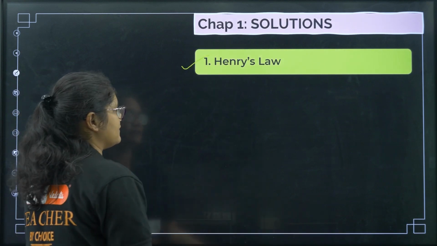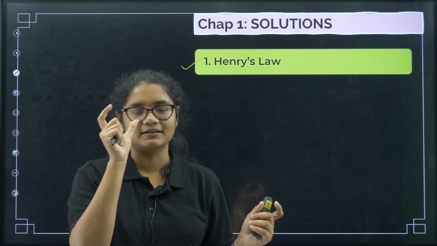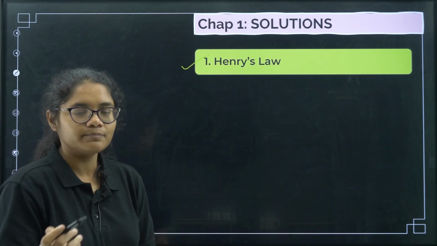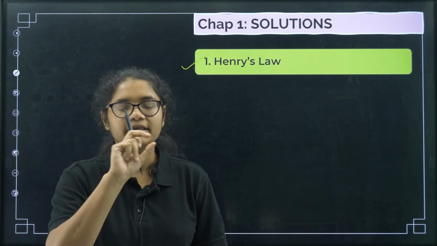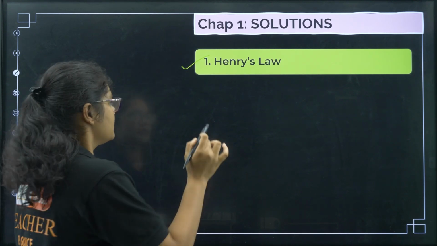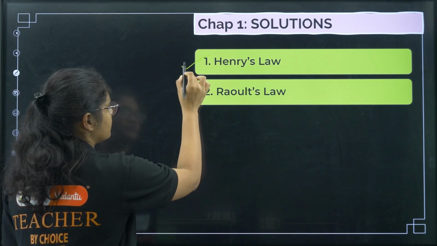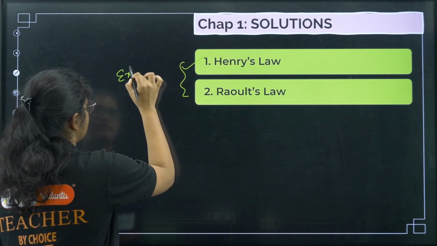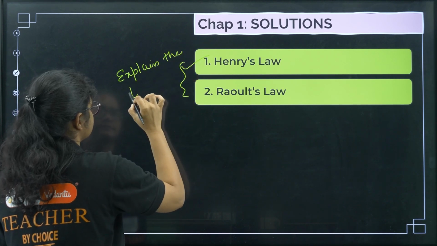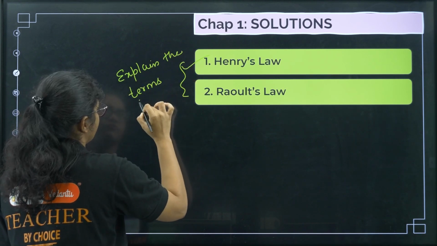First you need to prepare Henry's law, the statement and the formula. So remember, whenever Henry's law is asked, you need to write the statement, no doubt, then you need to write the formula and explain the terms in the formula. Okay, and next is Raoult's law. For both of these, you must remember that you have to explain the terms of the formula.